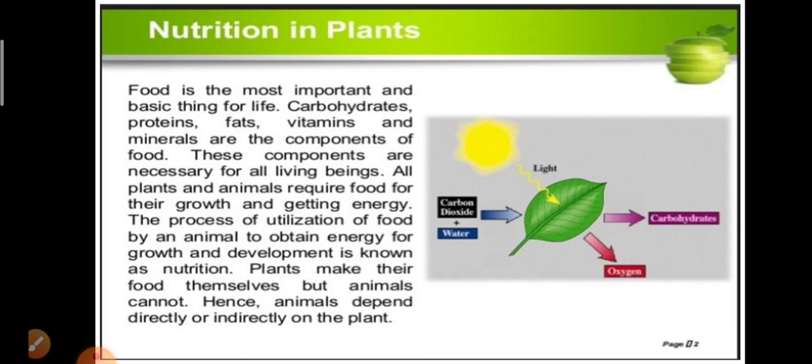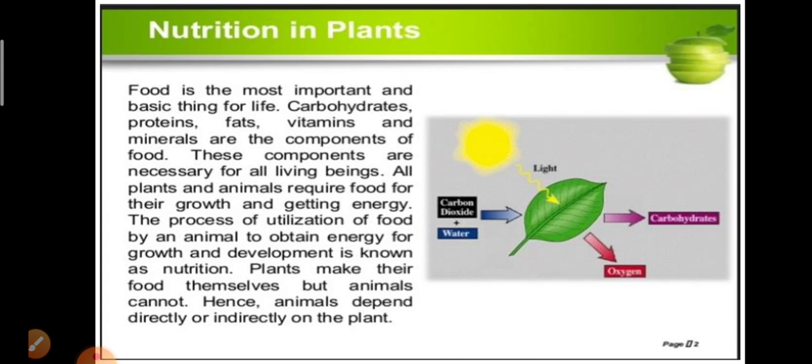Carbohydrates, proteins, fats, vitamins and minerals are the components of food. What are the components of food? The components of food are carbohydrates, vitamins, proteins, lipids, fats and etc. These components are known as nutrients, which are necessary for all living beings.